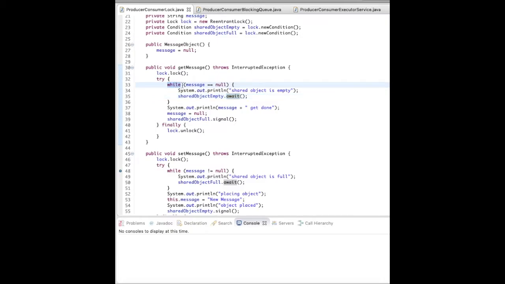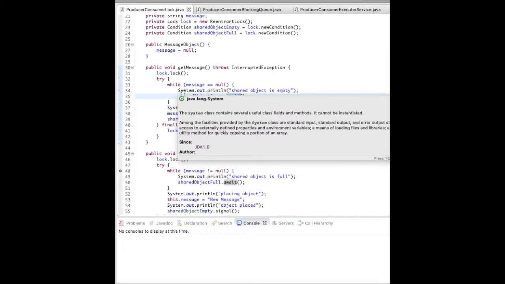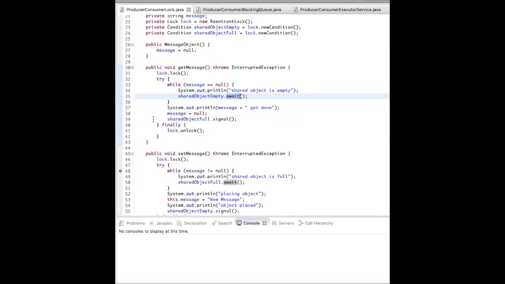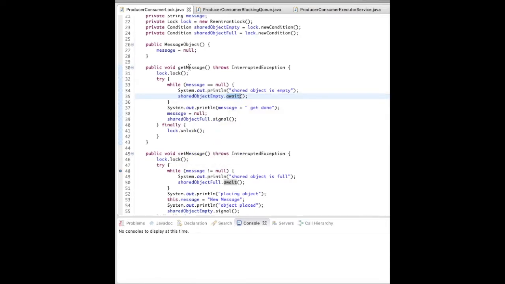So this thread will be in the blocked state, and another thread can acquire the lock now. If there are n number of threads behaving as consumers and trying to call the get method, for all of them await will be called.